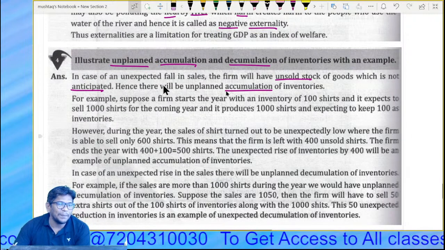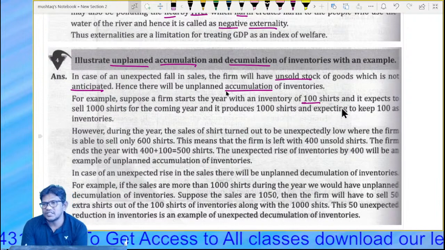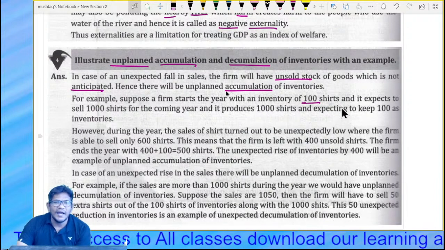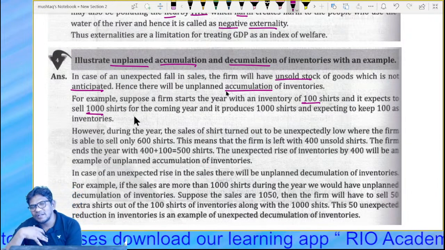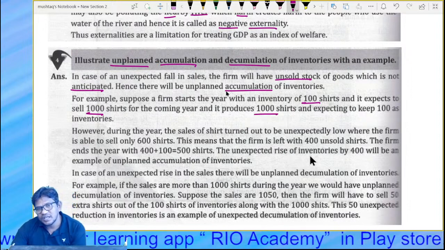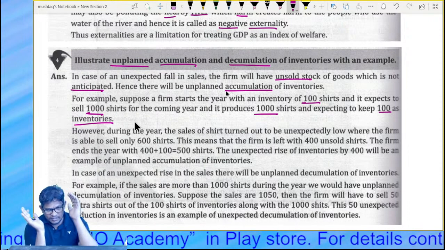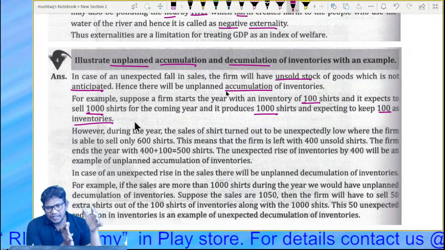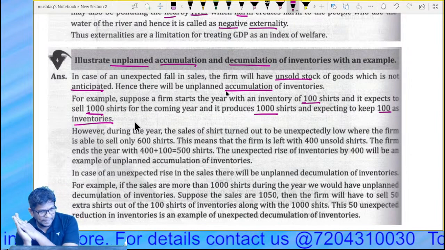So, for example, suppose the firm starts a year with an inventory of 100 shirts, and they plan to sell 1,000 in the coming year. They produce 1,000 and plan to have a closing stock of 100.